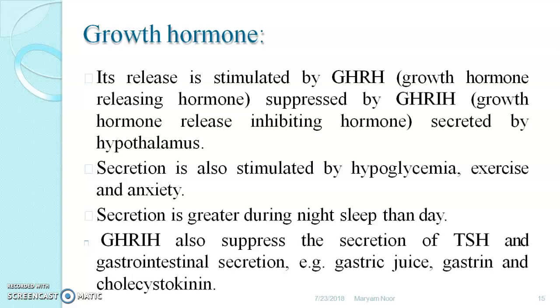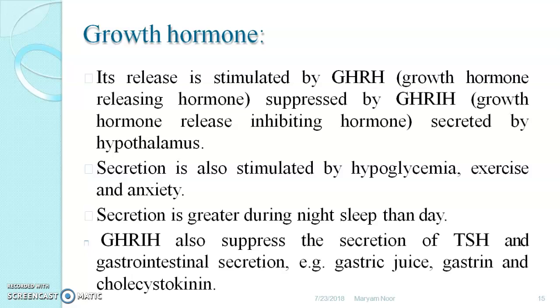Its release is stimulated by growth hormone releasing hormone. Growth hormone releasing hormone is secreted by the hypothalamus, and as a result growth hormone is secreted by the pituitary gland, which targets all cells. See, importantly, the secretion of hormone, that means which hormone is secreted by the pituitary gland, and its target organ and its effector function is important.